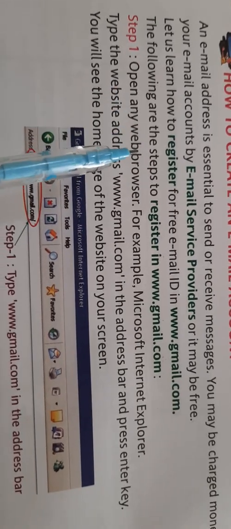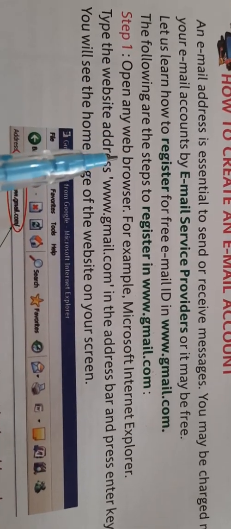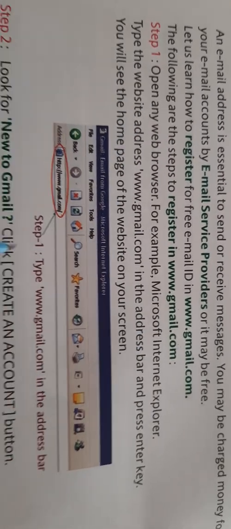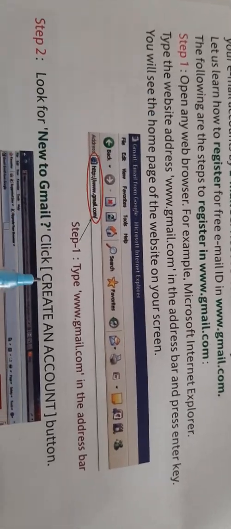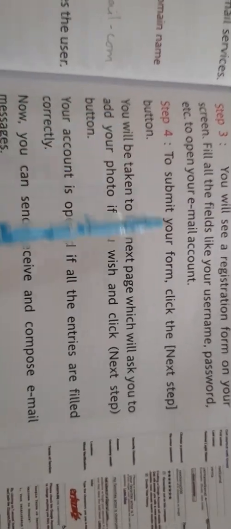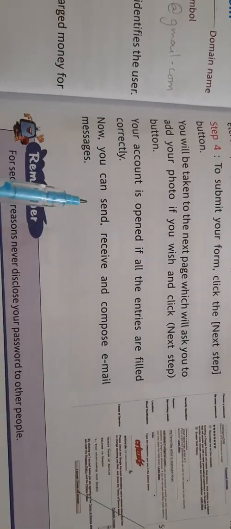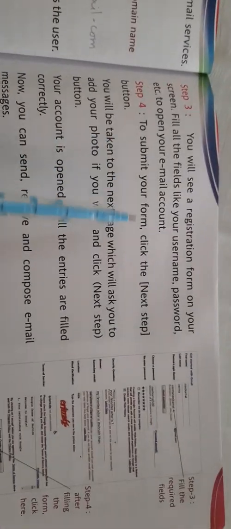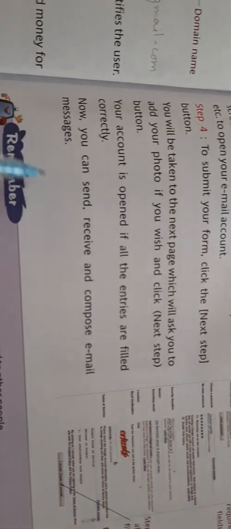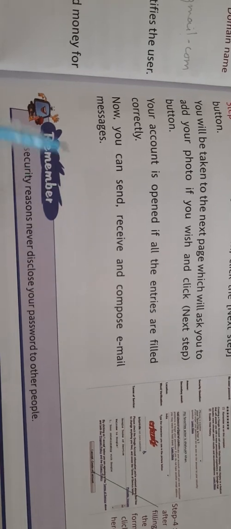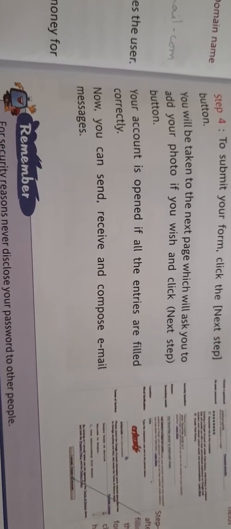So in today's homework, you are going to read all the steps. Some of you might be knowing it, and for some it is new. In the next period we will discuss all these things and how we are going to form the ID.